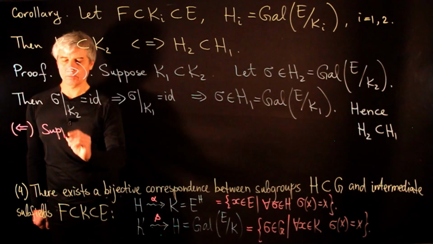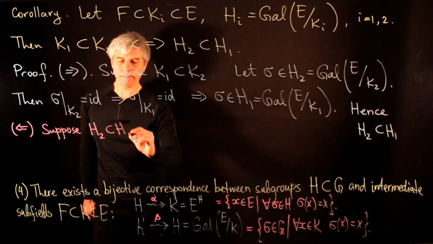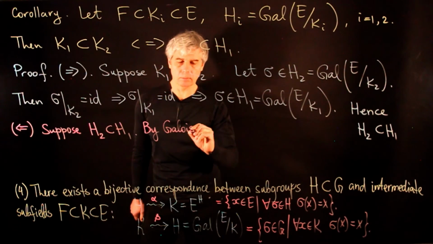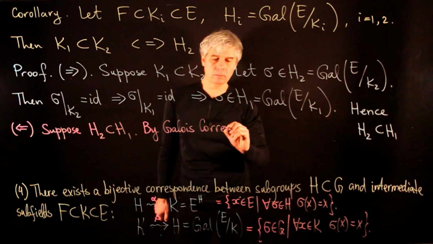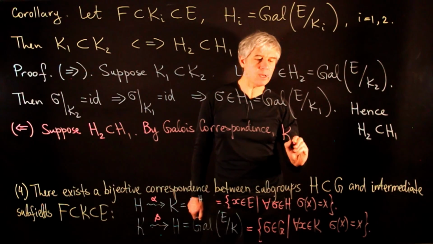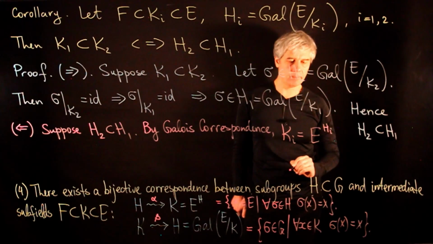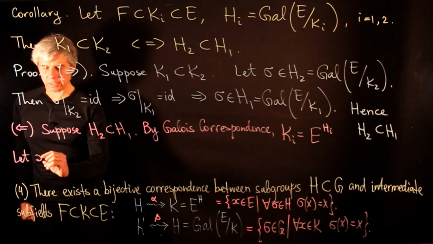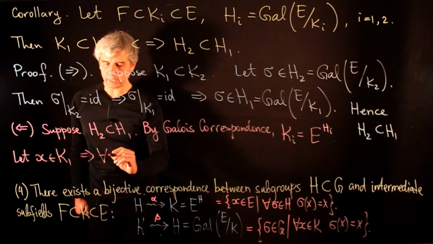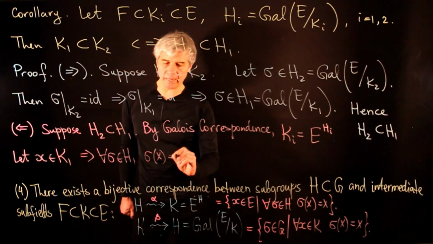Suppose H2 is a subgroup inside H1. By Galois correspondence, the subfield K_i is the fixed field of E with respect to H_i. Let x belong to K1. Then, for all sigma in H1, we have sigma of x is equal to x.